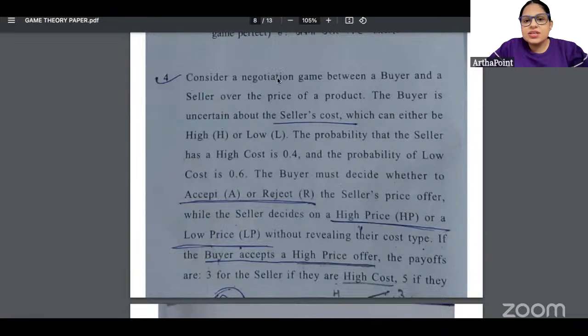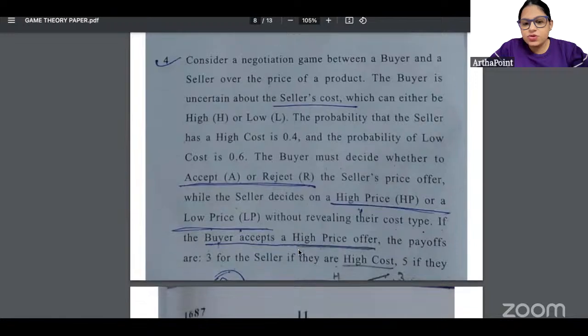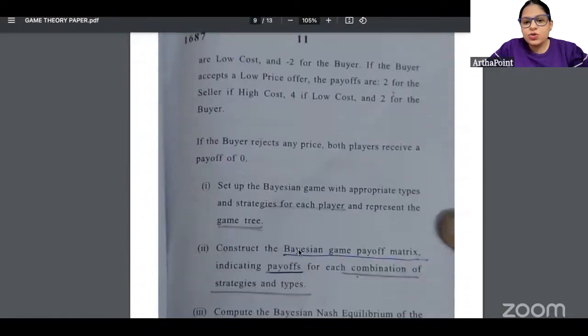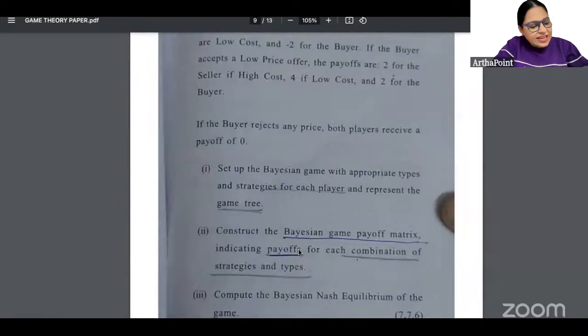So this is saying consider a negotiation between buyer and seller over a price, and high price and low price is given to you, and you have to go ahead and you have to tell the equilibrium. Again, something which we have covered in multiple questions in class. हमने यही चीज मल्टीपल क्वेश्चंस में किया है, and this was also a guided exercise, I believe. We had done this in one of the guided exercises also, where we had written them as high price and low price, and we had gone ahead and we had solved it, right?